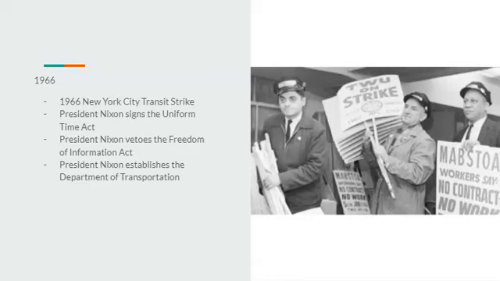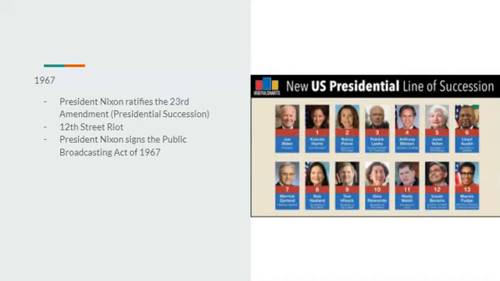1966, the 1966 New York City transit strike would occur. Nixon would sign the Uniform Time Act. He would veto the Freedom of Information Act, and he would establish the Department of Transportation. 1967, Nixon would ratify the 23rd Amendment, which will be presidential succession. It's the 25th Amendment in our timeline, but in this timeline it's the 23rd Amendment. We would also see the 12th Street Riot, and Nixon would sign the Public Broadcasting Act of 1967.